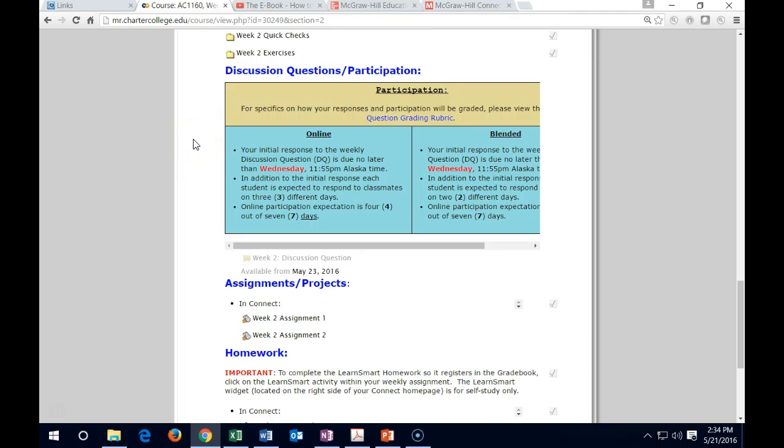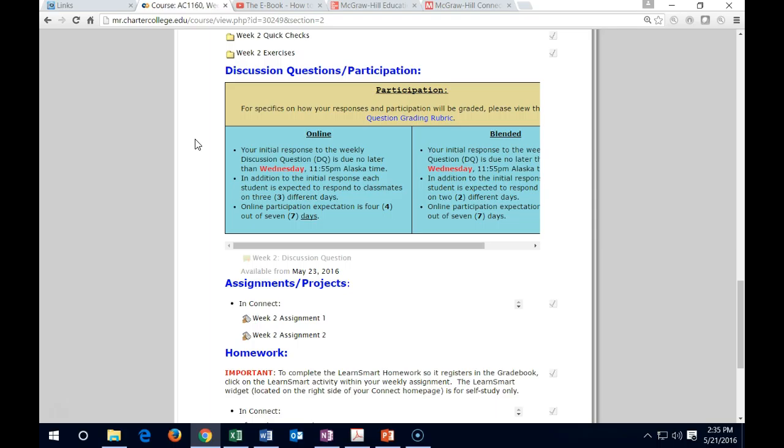So remember the rules on the discussion forums. We need 4 posts, a minimum of 4 posts. Most people will want to post more than 4 because you want to make sure to pick up that 21%, which is a big part of the grade, and you have the most control over that 21%. So I would post more than 4 posts.